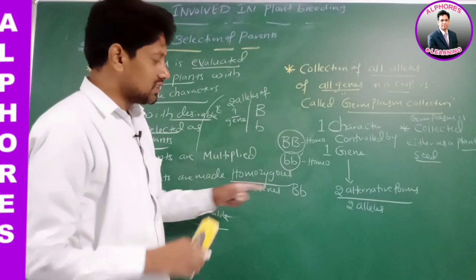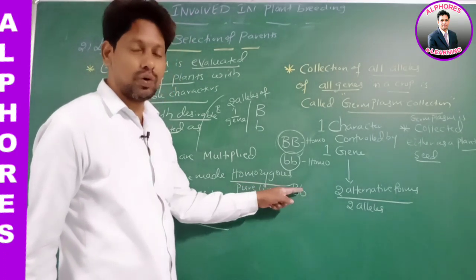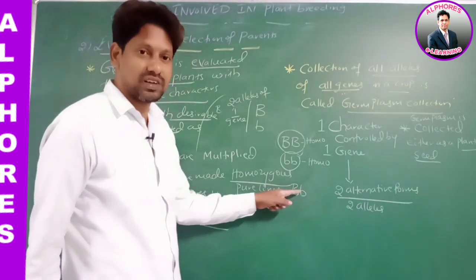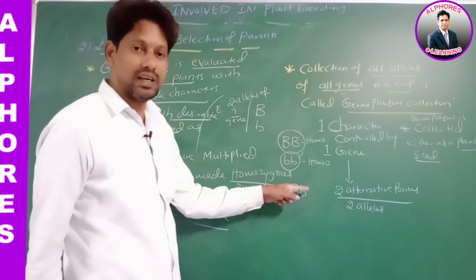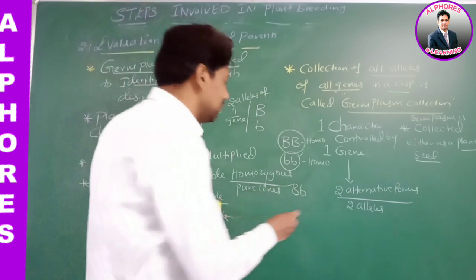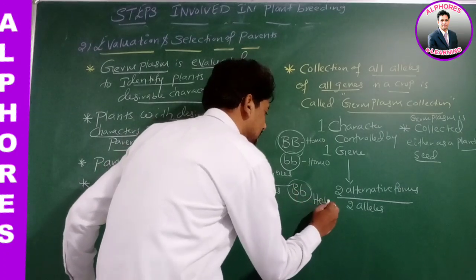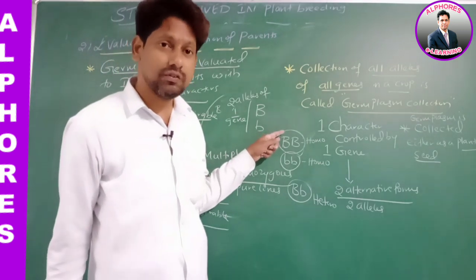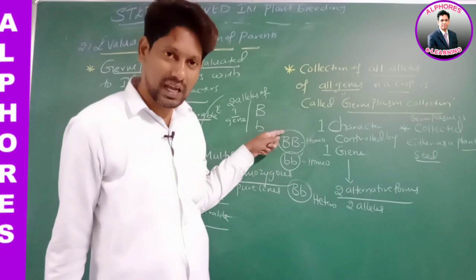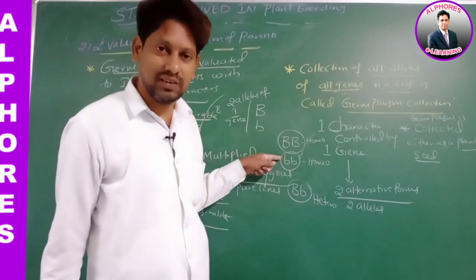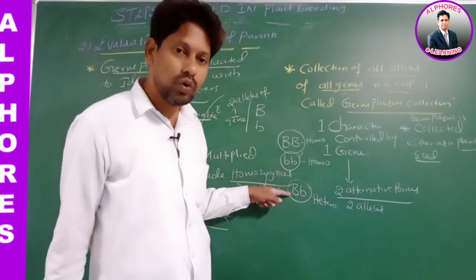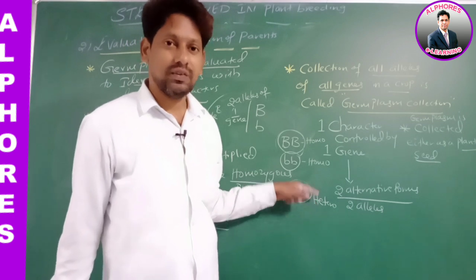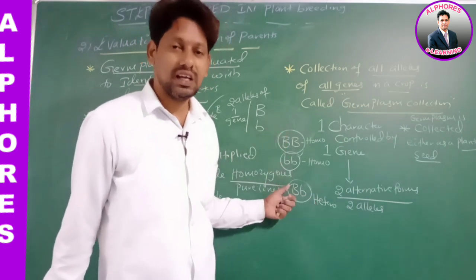Now you take capital B, small b. Now see here. Capital B and small b, these are two alleles of one gene. Here these two alleles of one gene, same or different? Different. Two alleles of one gene are different. It becomes heterozygous. Therefore, got the statements. If two alleles of one gene are same, homozygous. Two alleles of one gene different, heterozygous. Is this concept clear? Okay. Therefore, this is homozygous. This is heterozygous.